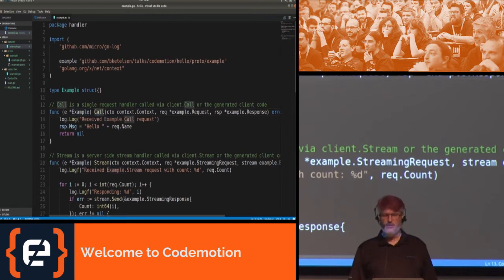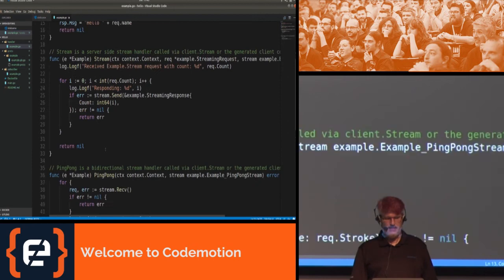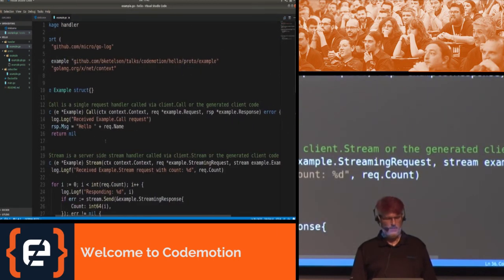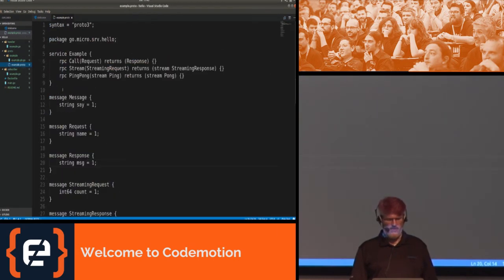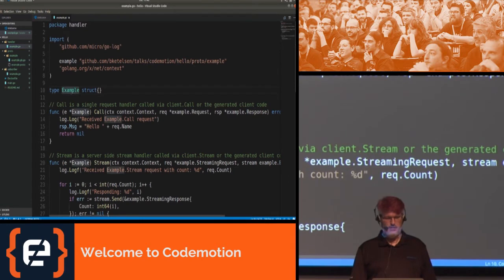There's a handler for the call request, a handler for the stream request, and a handler for the ping pong request. If you remember, in our protocol buffers, we had an example.call method. In our handler, we have an example struct with a call method. So you can see this implements the example.call interface that was generated by our protocol buffers.